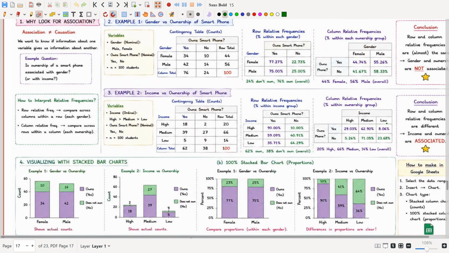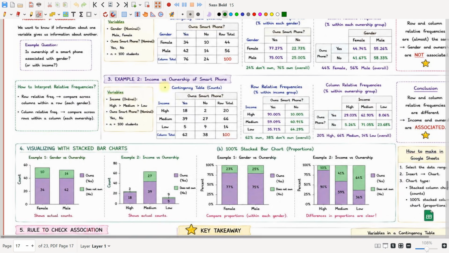Now let us calculate the same for income versus ownership of the smartphone.